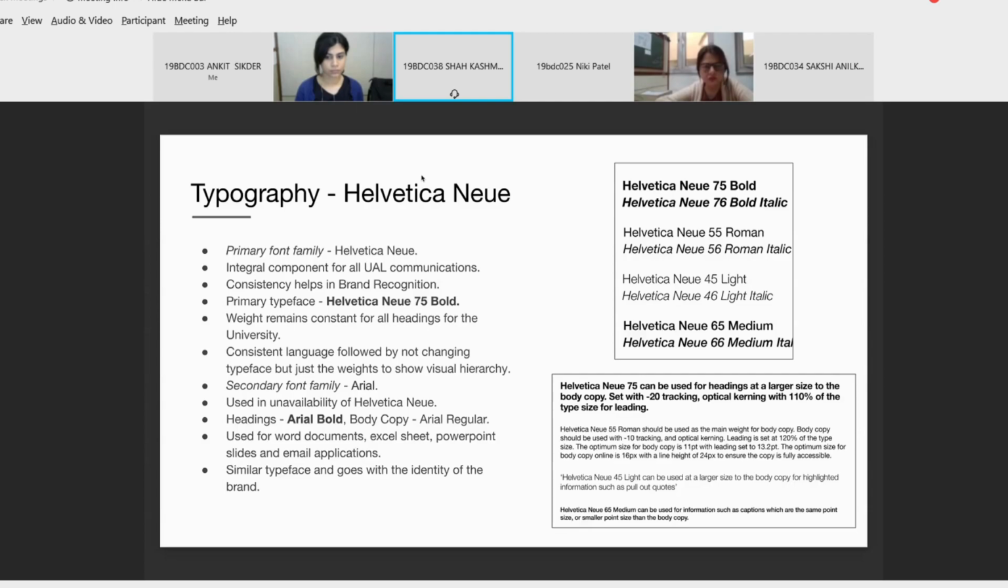Again, they have a secondary font family, which is Arial, but it is only used when Helvetica Neue is not available, as it is a similar typeface and also goes with the identity of the brand. For headings, it is Arial Bold, and for body copy, it is Arial Regular. Basically, Arial is used for internal needs, such as Word documents, Excel sheets, PowerPoint slides, and email applications. Next.